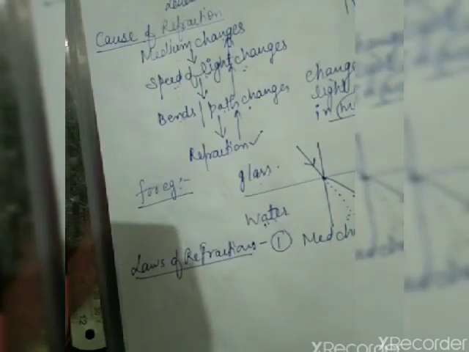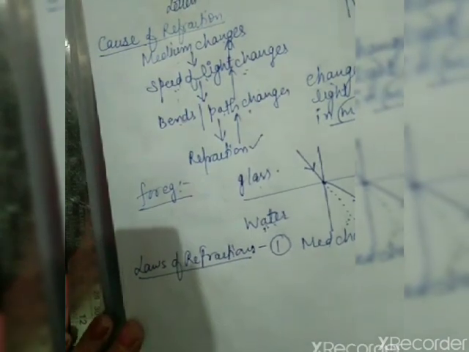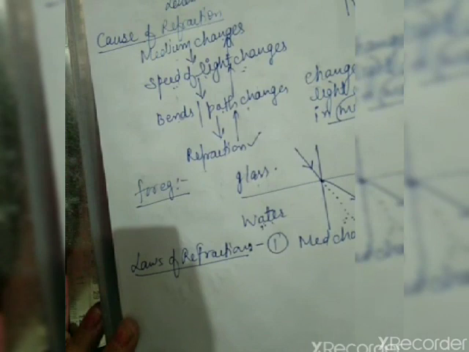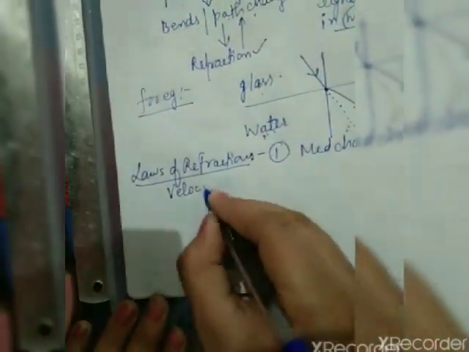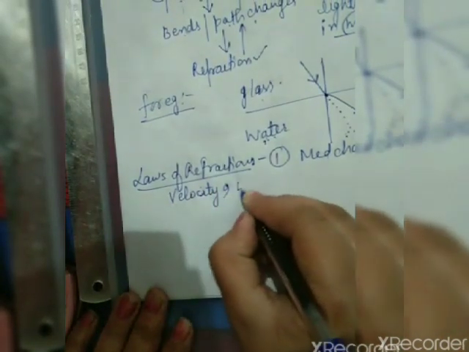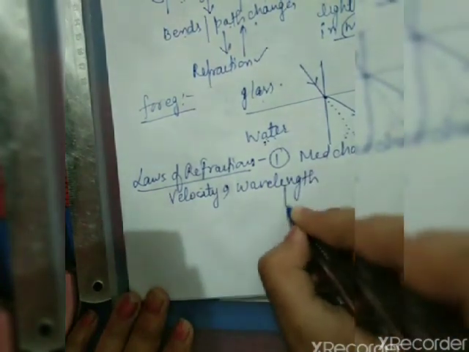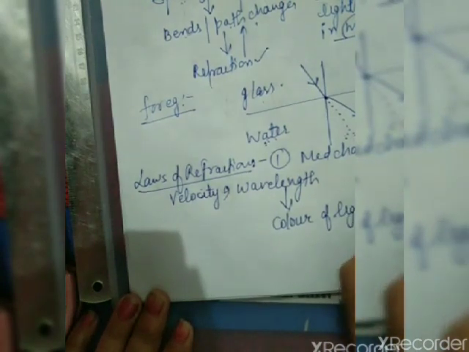Frequency remains the same. There is no change in the frequency of light, but the speed, or I can call it the velocity of light, changes, the wavelength of light changes, and wavelength determines the color, so the color of light changes.